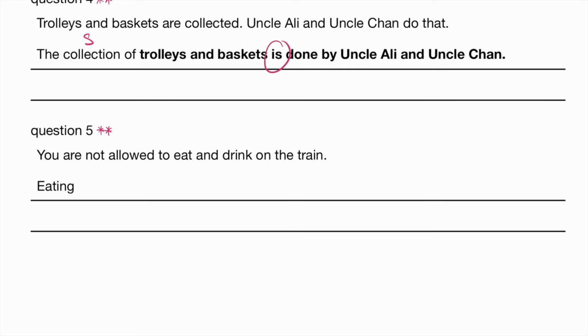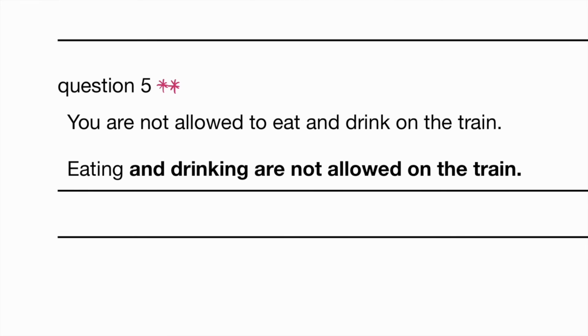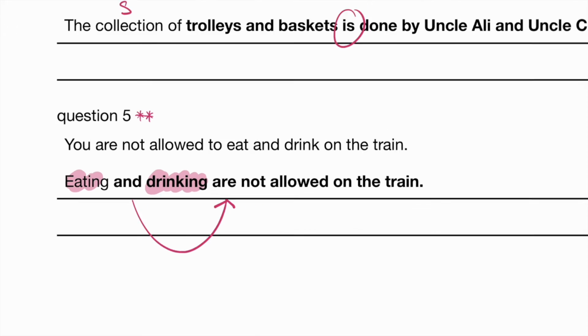Right, question 5. You are not allowed to eat and drink on the train. So gerunds again, so eating and drinking are not allowed on the train. Right. Now notice that eating is singular as a gerund, but we have two gerunds over here, eating and drinking. So now it's plural, yeah? Are not allowed on the train.